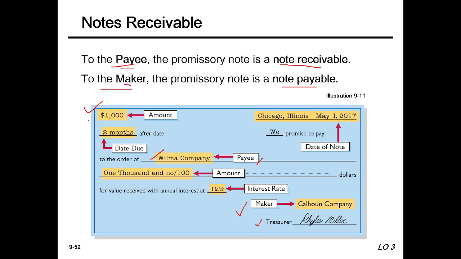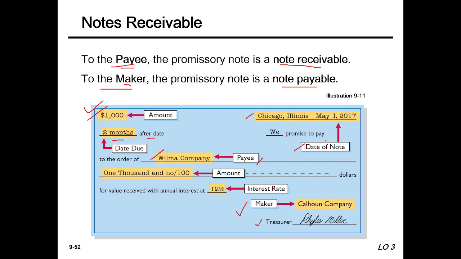Now, for every note we need to show the amount here, $1000, and the date of the note and place: Chicago, Illinois, May 1, 2017. This is the date of the note, and the due date is 2 months after date.